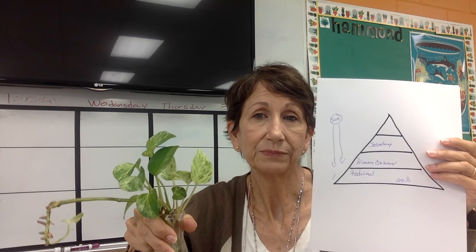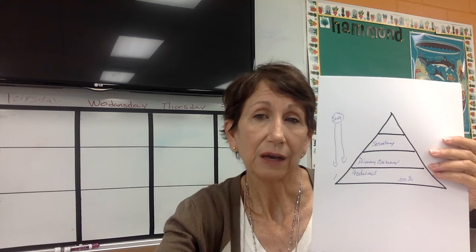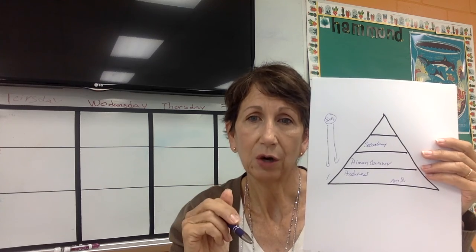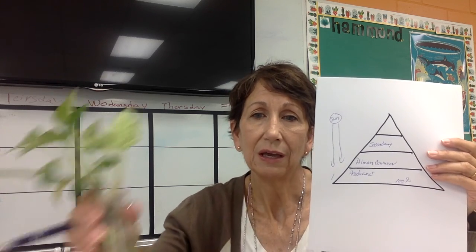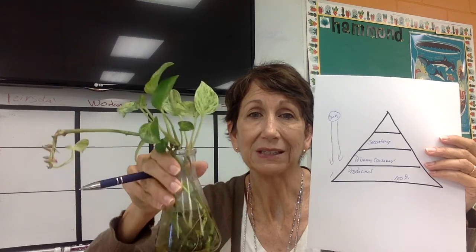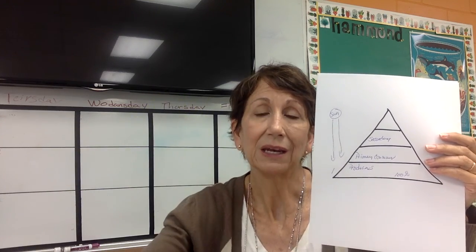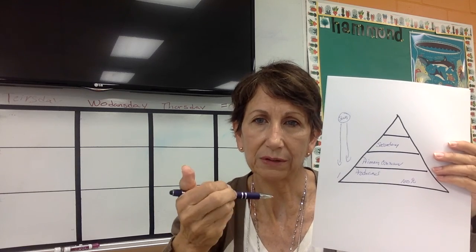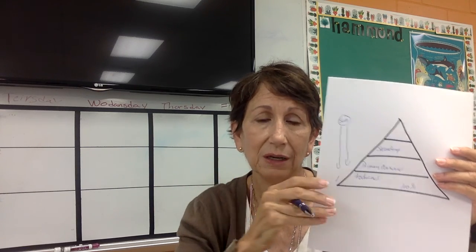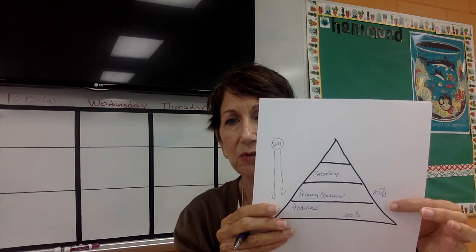Do you know? Okay, it turns out that it is 10%. Only 10% of the energy, even if the rabbit eats the entire plant, only 10% of the energy that's actually in the plant can actually be used by the rabbit. So we're going to write 10% next to the primary consumer. All right, so 10% can be used. That's all that goes into the rabbit or the primary consumer.